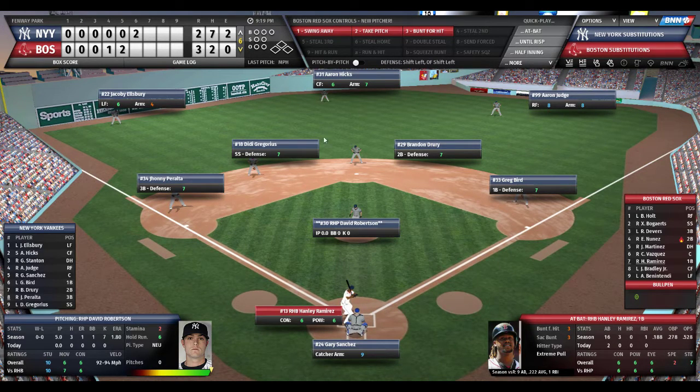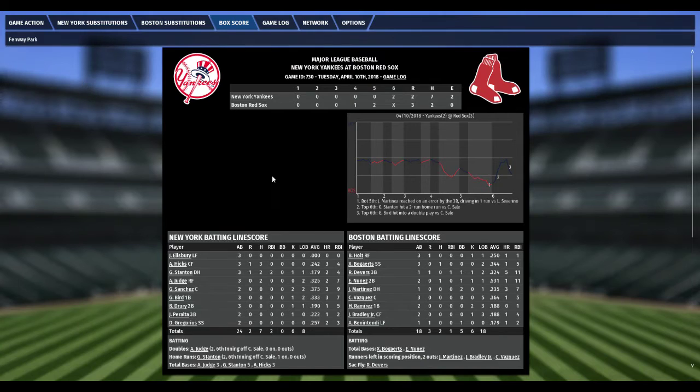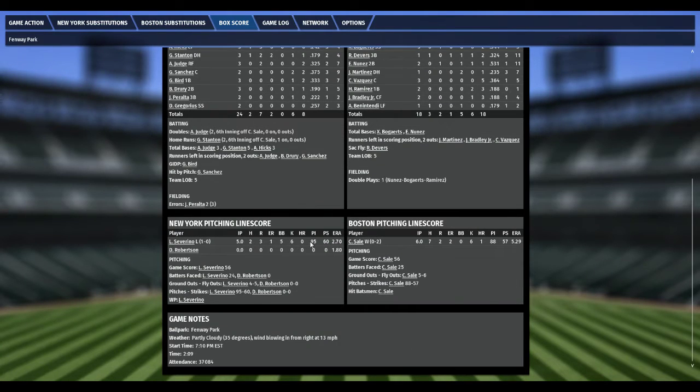Let's give you the final numbers for Severino. Luis Severino went 5 innings, 2 hits, 3 runs. Only 1 was earned, walked 5, struck out 6. So far, Sale, 6 innings, 7 hits, 2 runs. Both of them earned, that home run by Stanton. And he struck out 7, walked none. Back to game action.